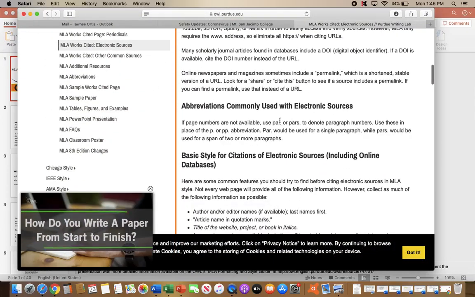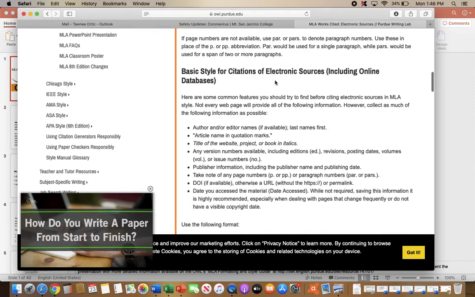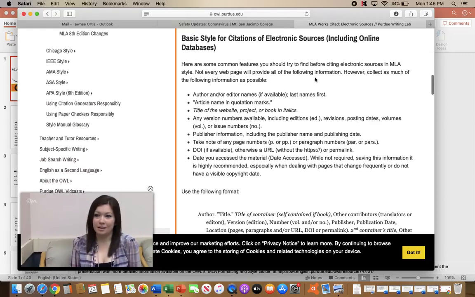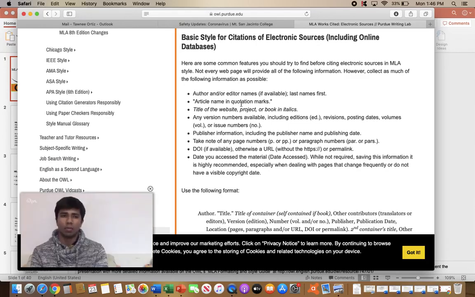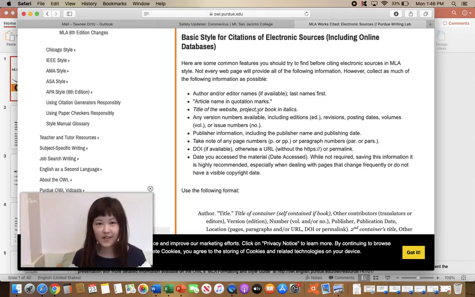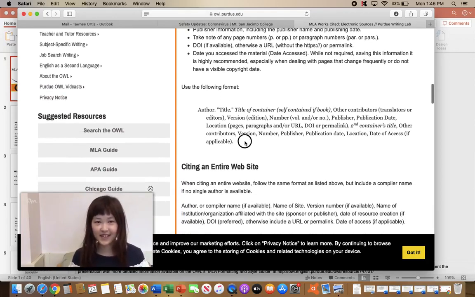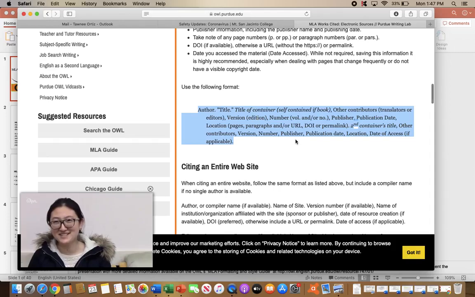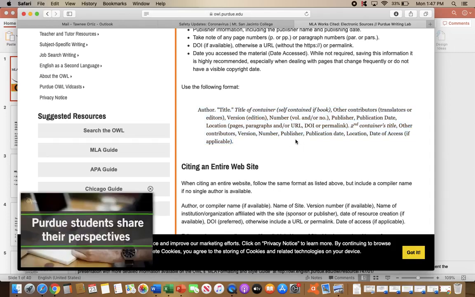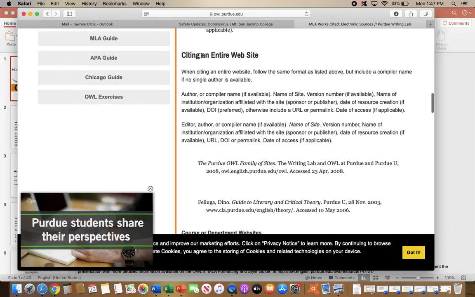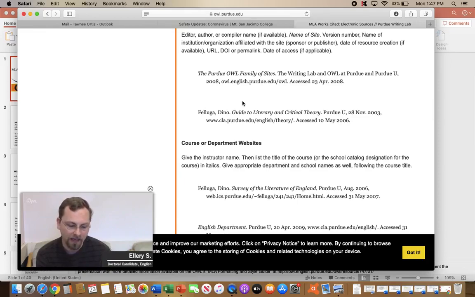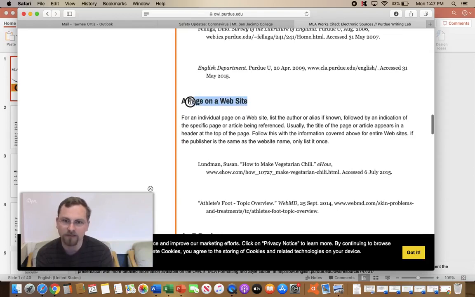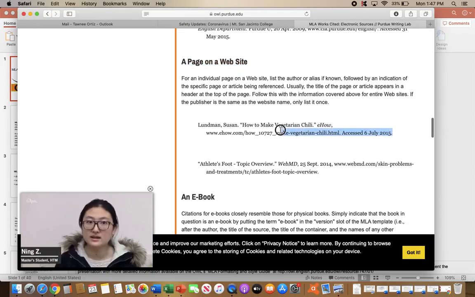All right, so here's the basic style for citations of electronic sources, such as the author, the article or title of the source, and the title of the website will be in italics. Here is the template that all you need to do is fill in for the works cited citation. And here is if you're citing an entire website, but typically you'll be citing a page or an article that you found in the website. Here it is. This is what it would look like.